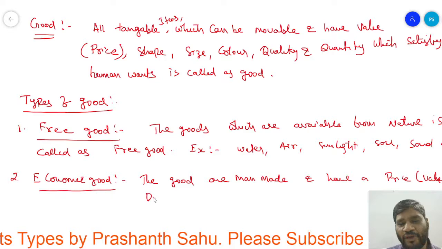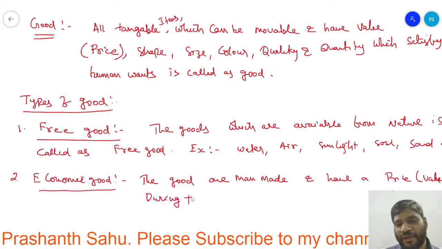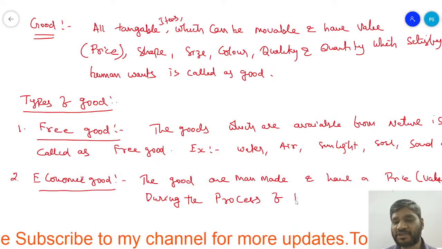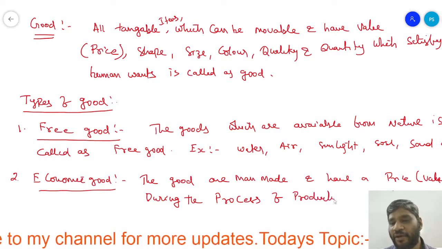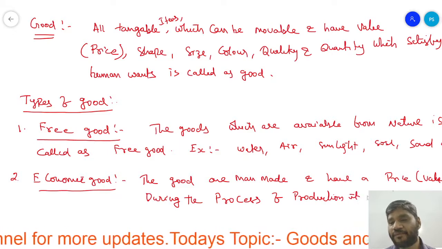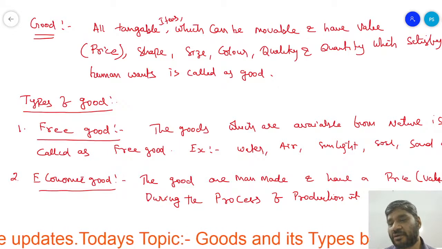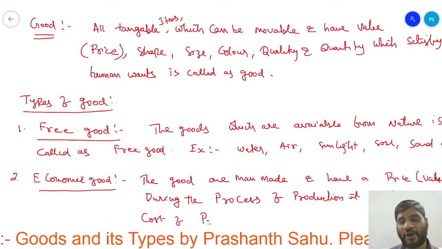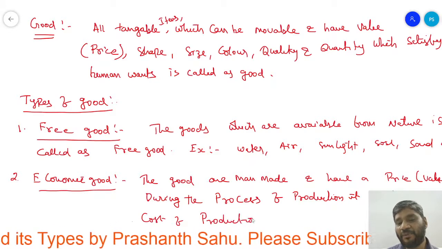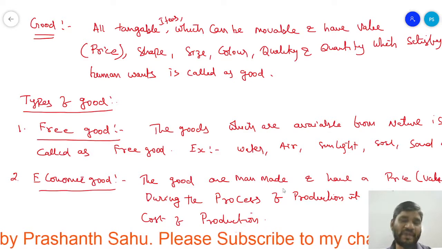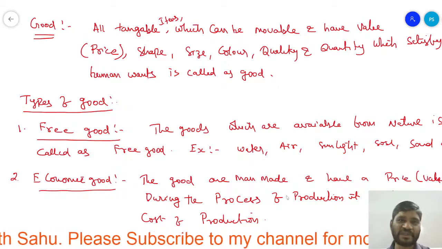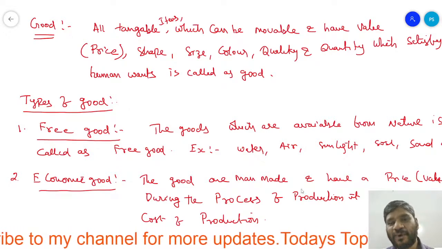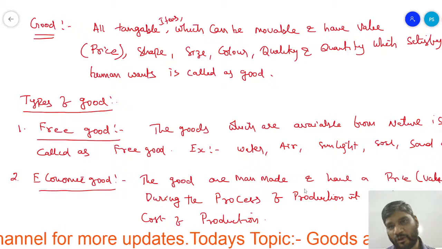Because the process of production involves some cost of production. When there is cost of production involved, definitely the goods have a price. So this is number two, called the economic good.